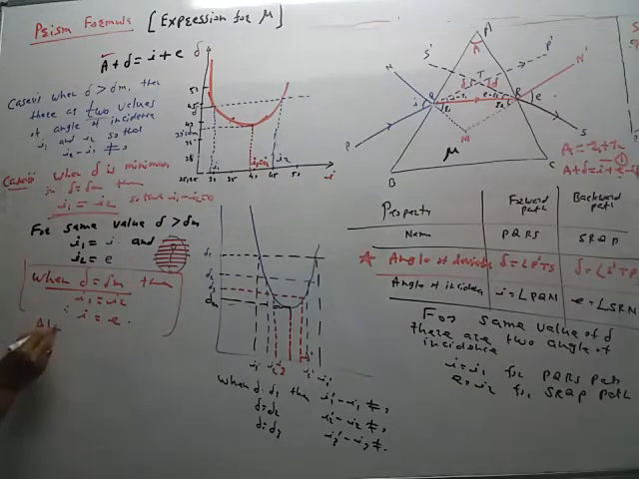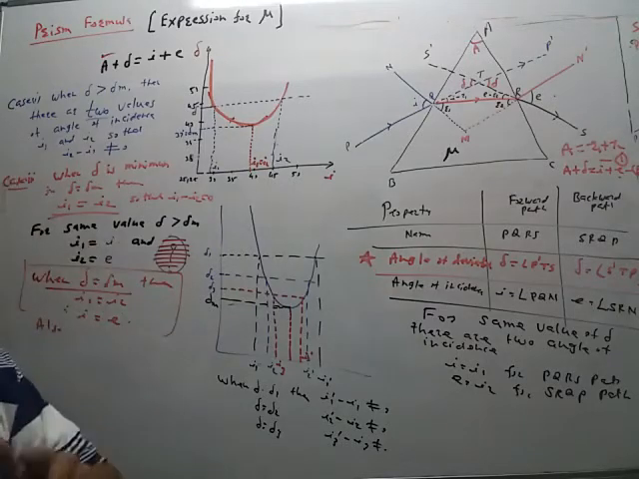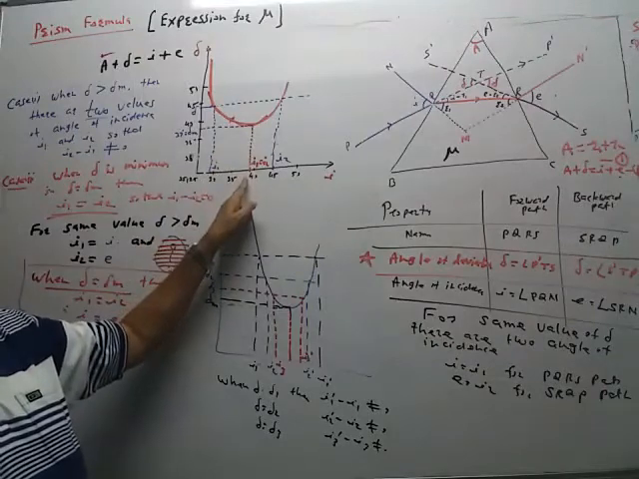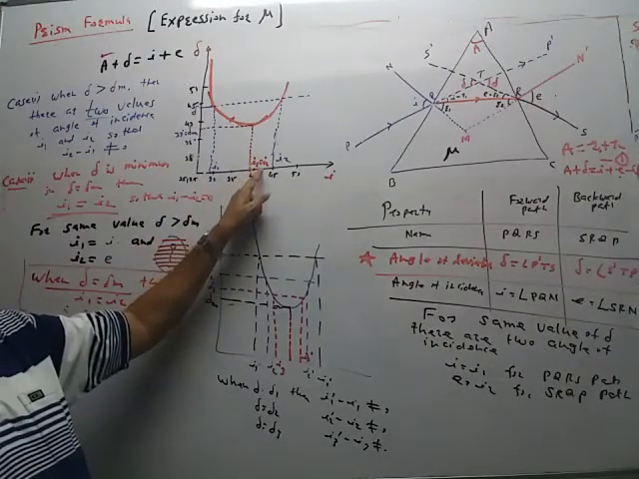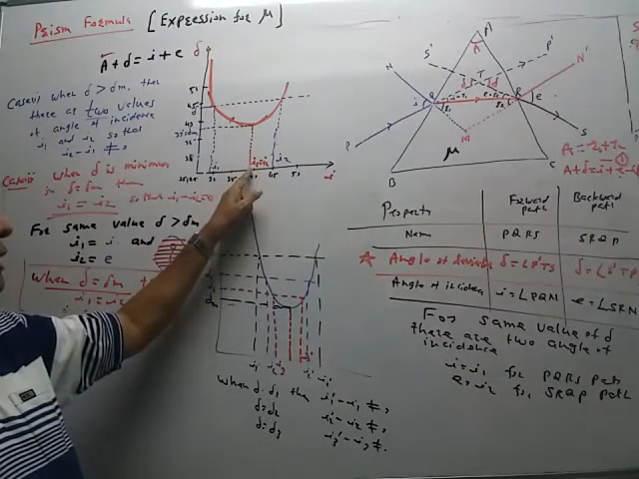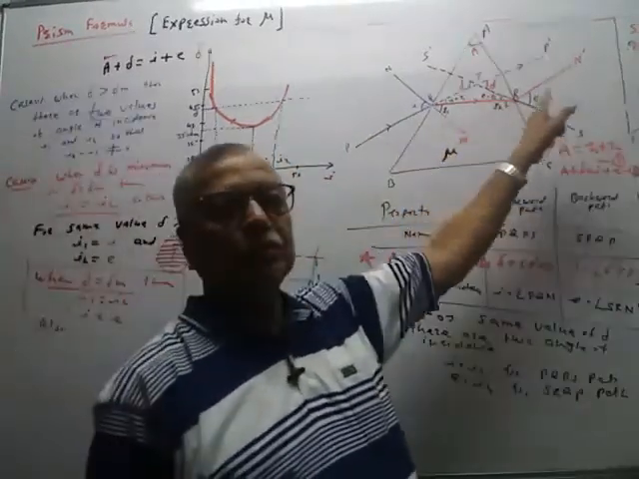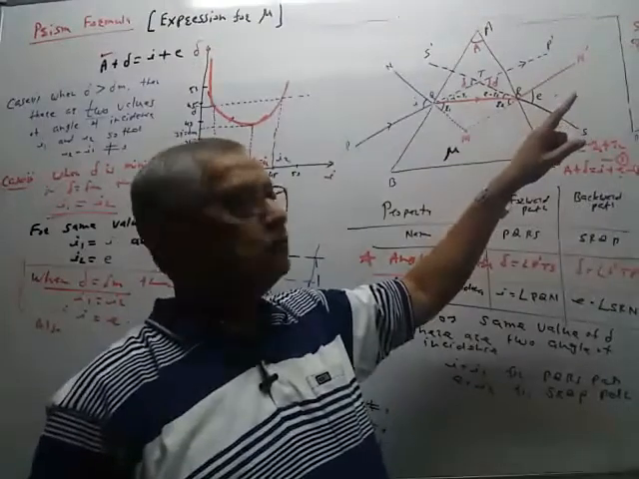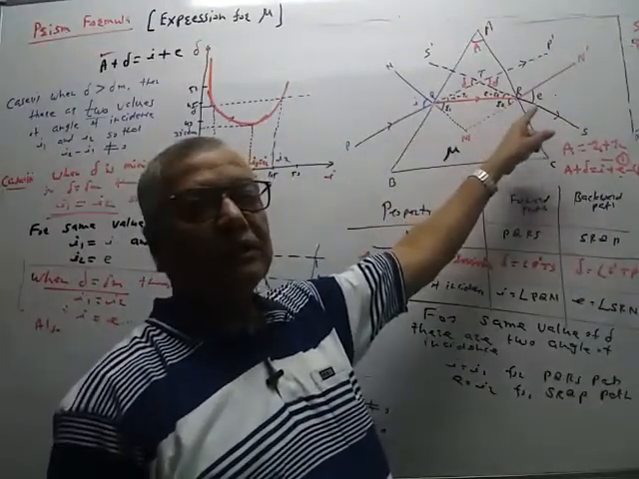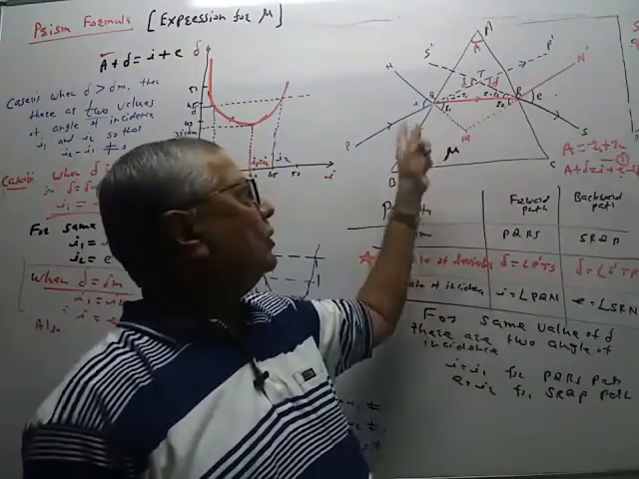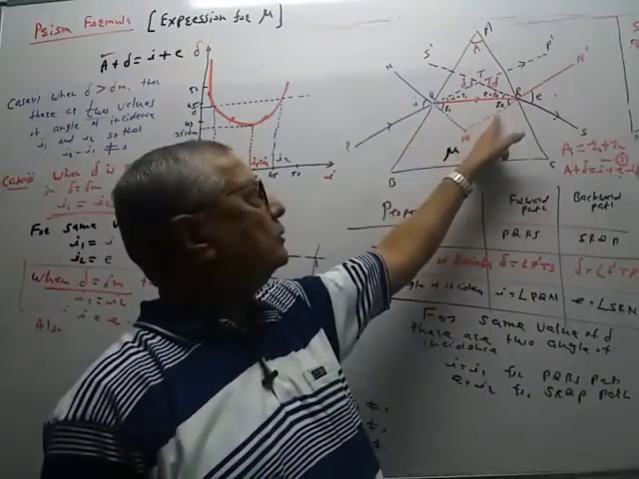Also, the properties of delta is equal to delta M are important. When delta is equal to delta M, there is only one value of angle of incidence. So I1, I2 become equal. Out of these two values, one angle of incidence is I, other angle of incidence is E. So I and E become equal. Then if I and E become equal, what else will change? R1, R2 will also become equal.